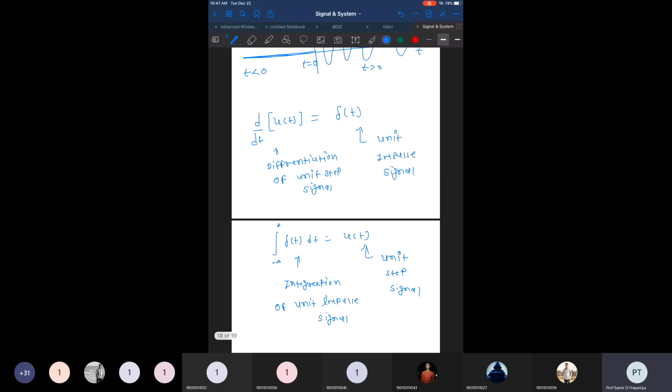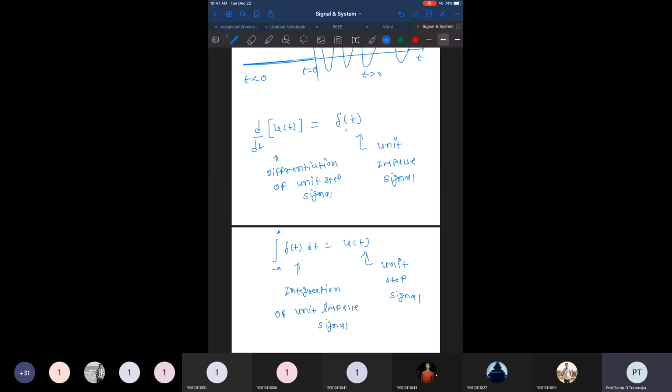And one very important part that you need to notice over here: when the impulse is present, what is its location? The location of the unit impulse is the point where there is a transition from 0 to 1. We don't always have a transition at t equal to 0. Later on, we will discuss unit step signals that may start from other points, like t equal to 2, t equal to 3, after shifting. That we will discuss at a later stage.